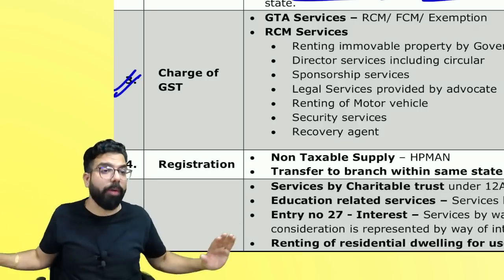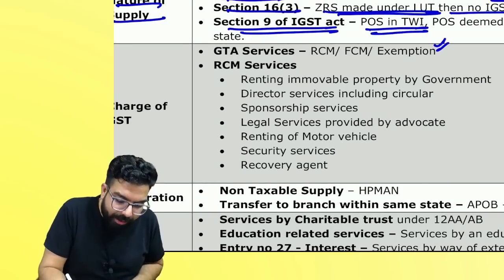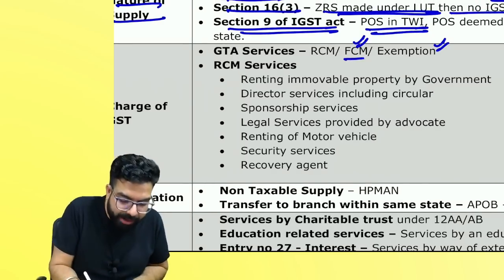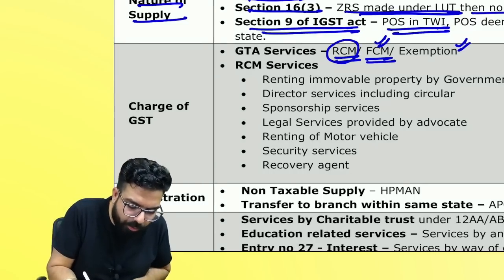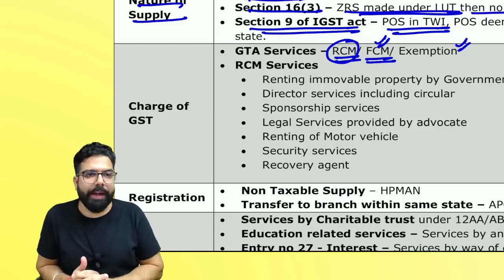They have given GTA services at a lot of places. Are the GTA services exempted? Is there any forward charge which will come? If GTA is opting for 12%, then forward charge. Otherwise, under reverse charge mechanism you have to pay GST at 5%. Correct, everyone? Can I go ahead on this?